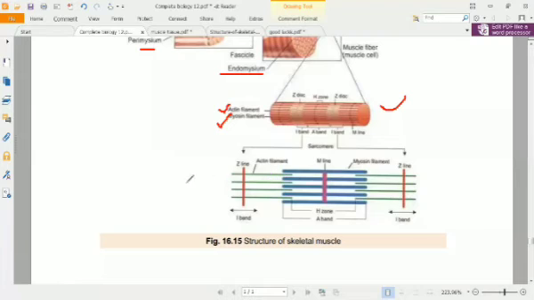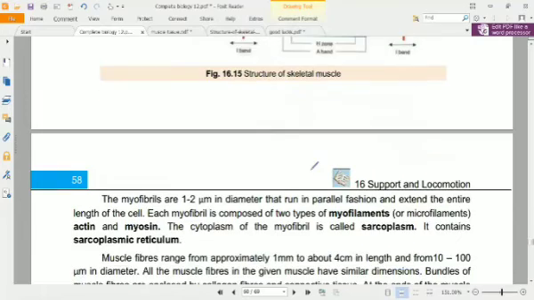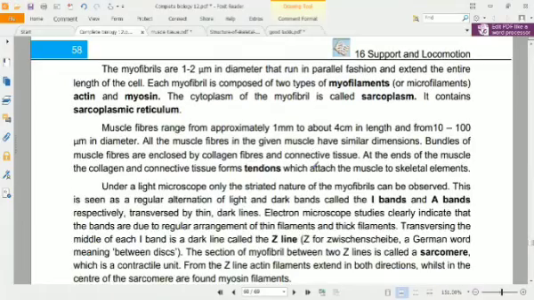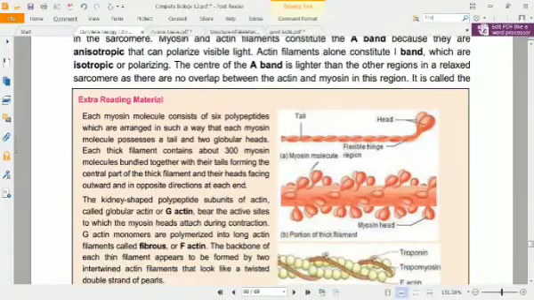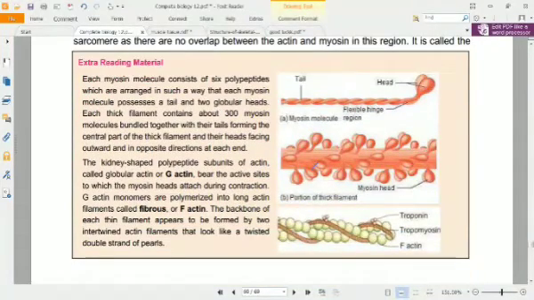Okay, so now we have seen the I band, that is the lighter one. The H zone, in which just myosin filaments are there. The A band, in which actin and myosin filaments both are present, as well as the Z line, M line, and we have seen some other proteins like titin.